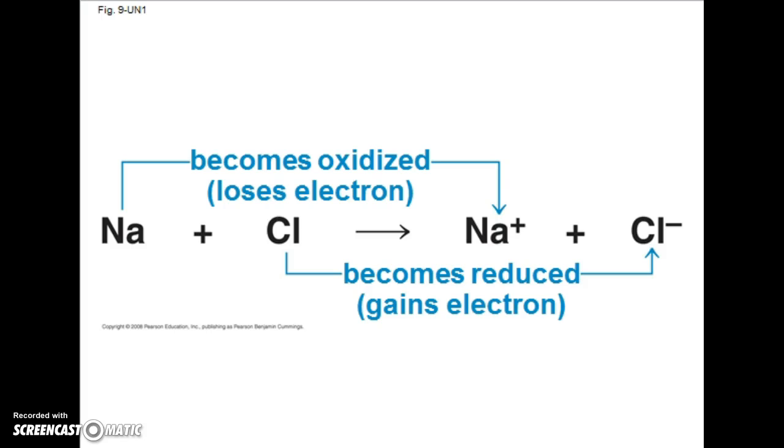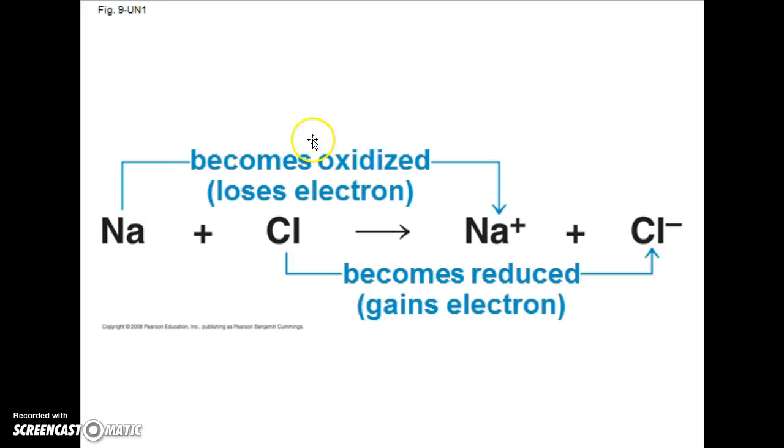There's going to be a lot of vocabulary that goes into this that can get a little confusing. So what we need to understand is this. Things that lose electrons are oxidized by an oxidizing agent. And things that gain electrons are reduced by a reducing agent. We can see sodium here, Na, is losing an electron to chlorine. The electron is being lost, and chlorine is picking up an electron.